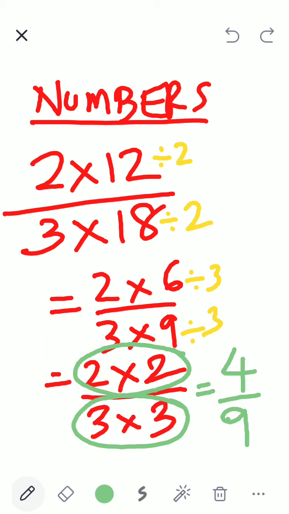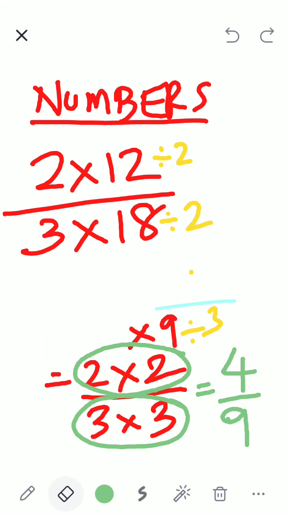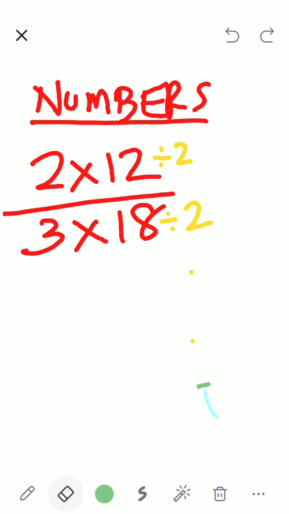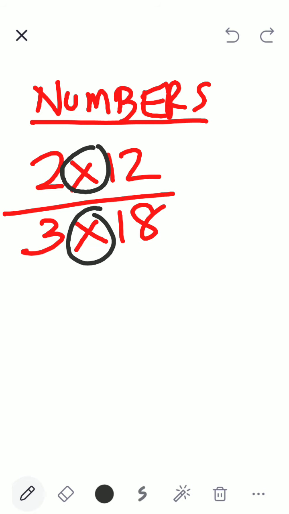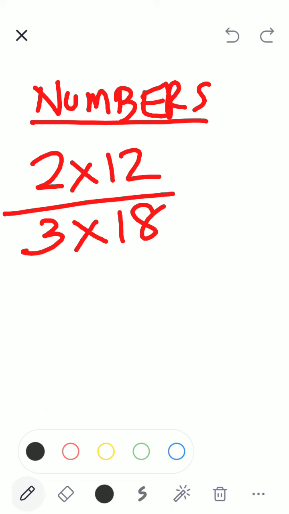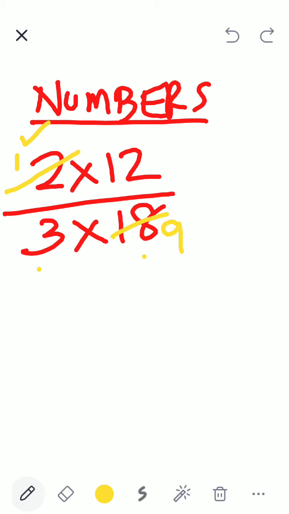Now there's a simpler way. It's nothing. You all just have to see. I told you, seeing is very important. So first thing what we see is multiplication. Okay, perfect. Then I will see, I have 2 here and I have 3 down. 2 cannot divide 3. No problem. Then I have 18 down. 2 can divide 18. So I will write 2 ones are 2, 2 nines are 18. Correct?